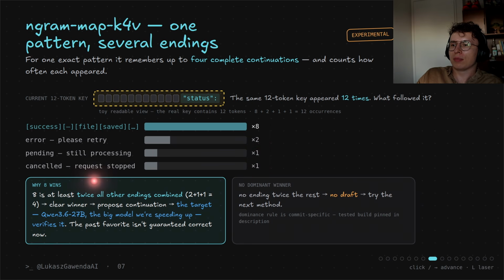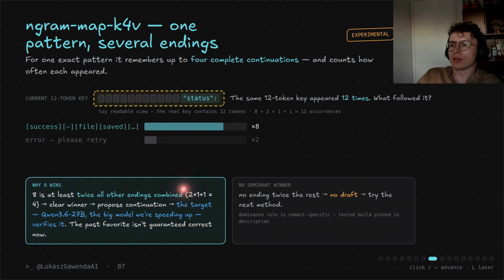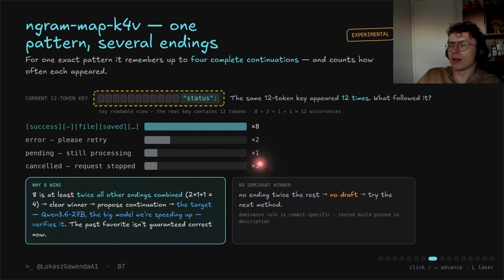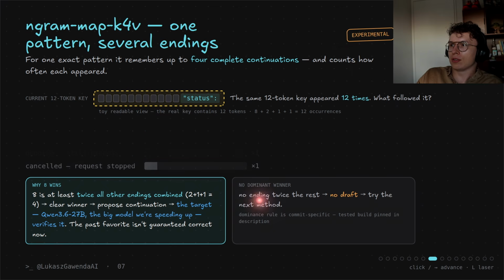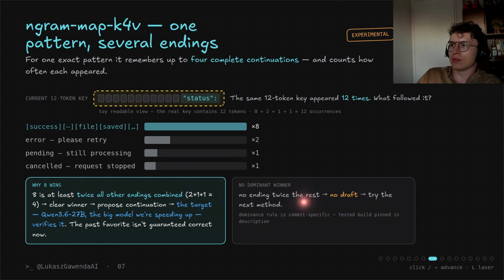In the llama.cpp build used for this test, the winner must be at least twice the alternatives combined. So 8 will qualify. And this is still experimental, so this could change. If there is no ending that is a multiple of 2 of the rest, then we will not have a draft and we will look into the other methods. Now let's look into more details.